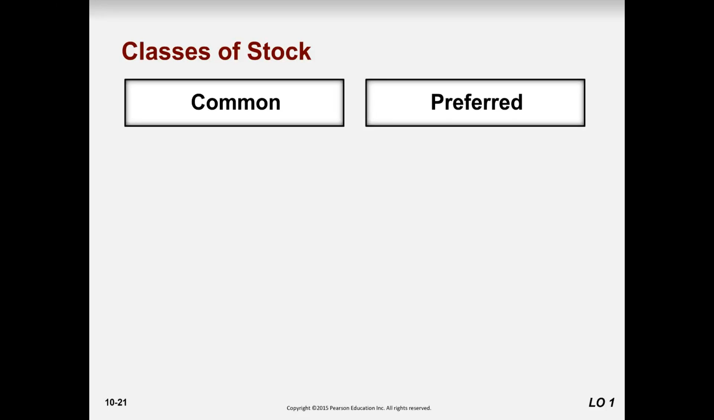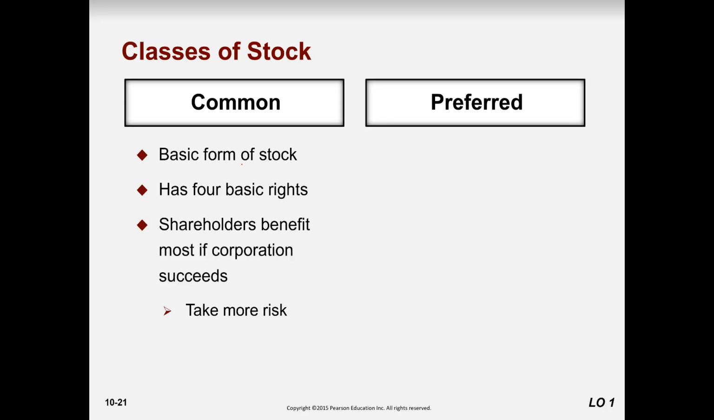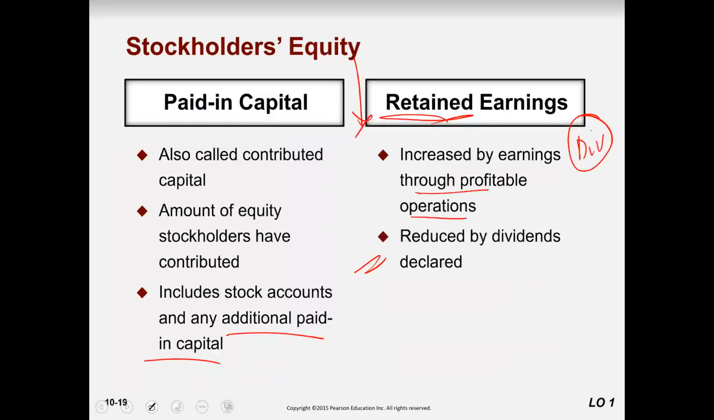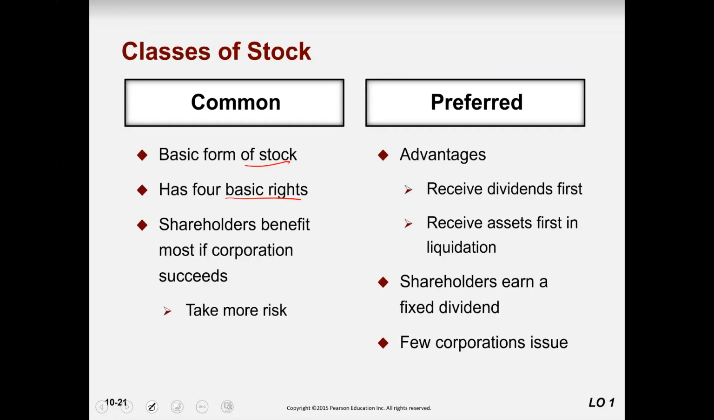Now, classes of stock: common stock and preferred stock. Common stock is the basic form of stock. It has four basic rights: the right to receive dividends, the right to vote in elections, the preemptive right, and the right to share in liquidation. These four rights belong to common stock.